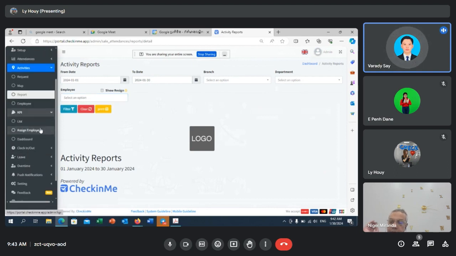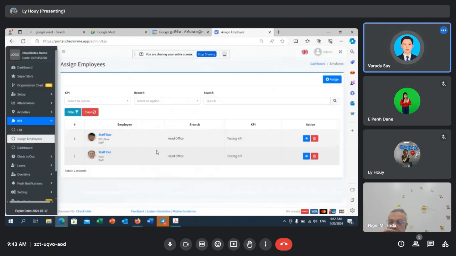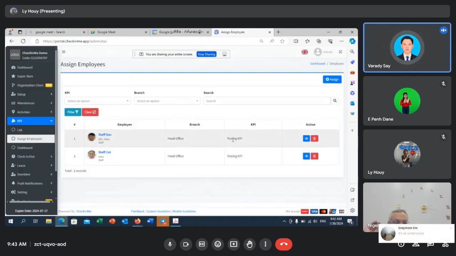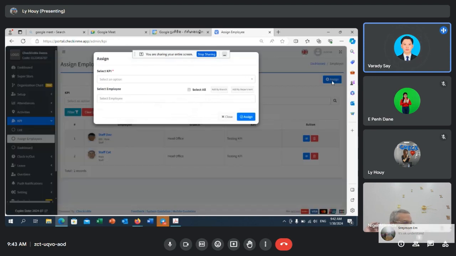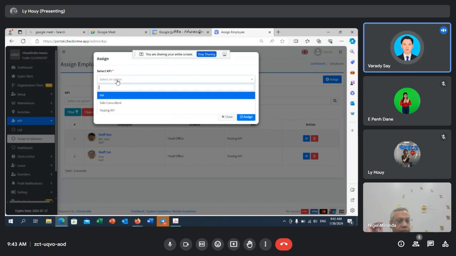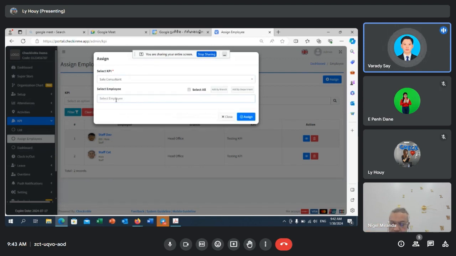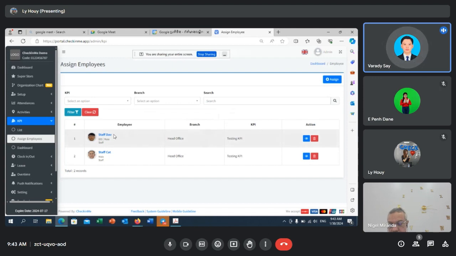So for KPI, I have already shown you how to create it, but I haven't shown you how to assign it. After you have a KPI, you have to assign it to your salesperson. You click assign, choose the KPI that you have created, and choose the employee who will work based on the target that you have set up right here. I have already assigned two employees who will work to hit the target called testing KPI, or whatever you want to name it.